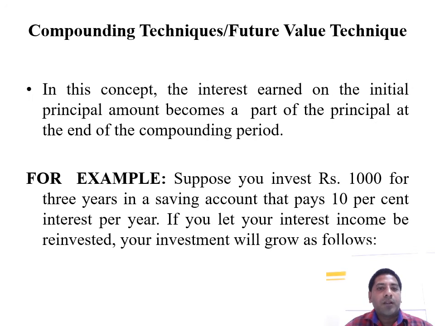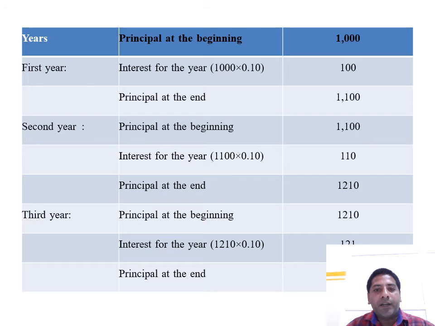The compounding technique. In this concept, the interest earned on the initial principal amount becomes a part of the principal at the end of the compounding period. For example, suppose you invest 1000 for 3 years in a savings account that pays 10% interest per year. If you let your interest be reinvested, your investment will grow as follows. In the first year, interest for the year is 10%, 1000 into 0.10, that is 100. The principal at the end of the year becomes 1100. The interest can then be reinvested in the second year. The principal at the beginning of the second year is 1100, multiplied by 10% interest, that is 110.